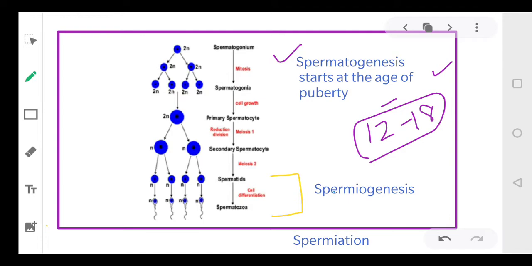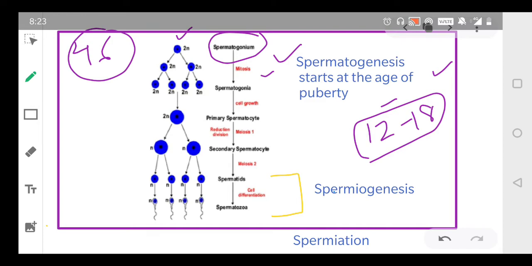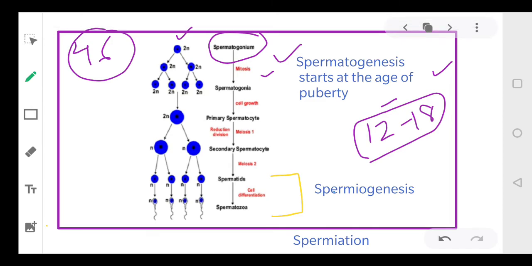Now in testis there are the cells which are called spermatogonia. So in testis spermatogonia are present. Now this spermatogonia undergo the simple process which is called mitosis. And you can see in the diagram also the spermatogonia have double number of chromosomes. That means they have 46 chromosomes. So they are diploid. Now this spermatogonia will undergo the process of mitosis and will form spermatogonia.